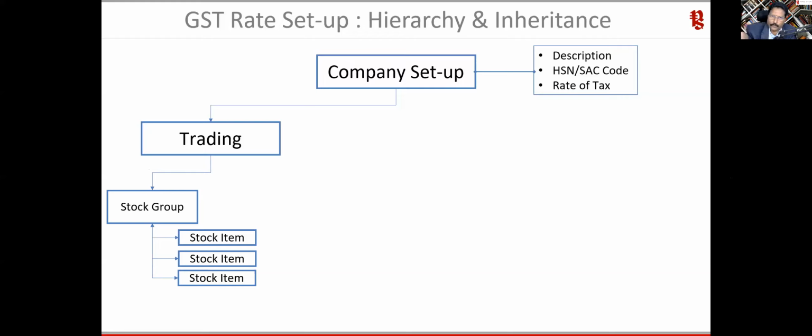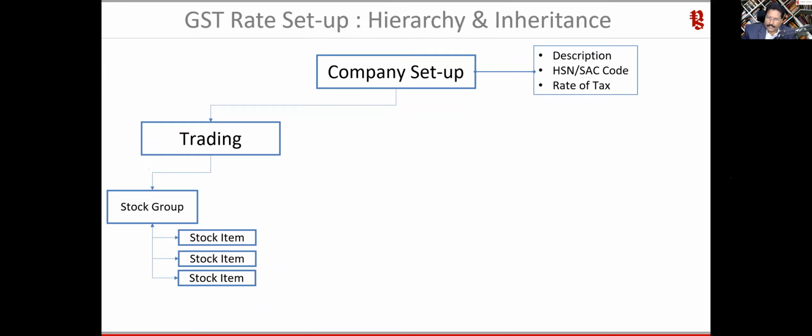Okay, so all four group item Tally will automatically inherit that 18% that you have given. But let us say there is one group, Tally's stock group, that you have created. Under that group, all the items which are classified under that group have a GST rate of 28%. So how are you going to handle this?